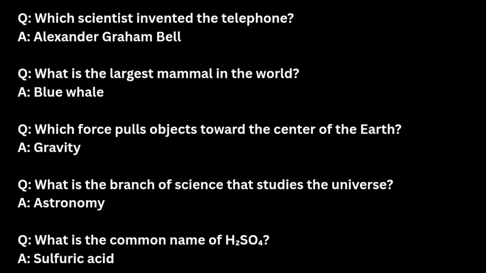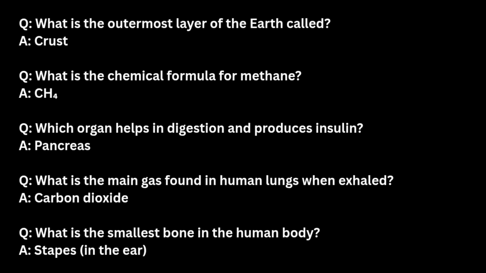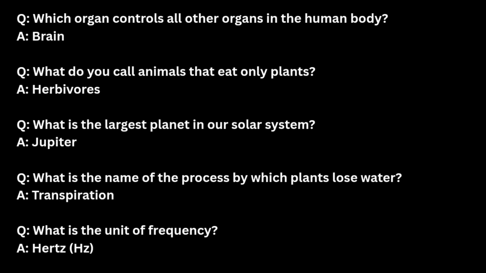Astronomy or cosmology. What is the common name of H2SO4? It's sulfuric acid. What is the outermost layer of the earth called? Crust. What is the chemical formula for methane? CH4. Which organ helps in digestion and produces insulin? Pancreas. What is the main gas found in human lungs when exhaled? Carbon dioxide. What is the smallest bone in the human body? It's stapes. It is in the ear. Which organ controls all other organs in the human body?